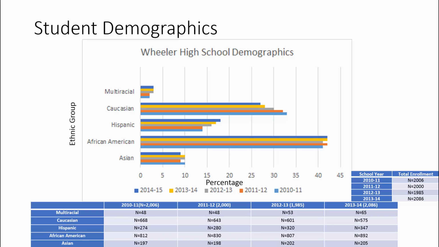As we look at the data, between the school year of 2010 to 11 and all the way to 2012 and 13, the school had a trend of losing students. The student population went from 2006 down to 1985. You also notice that African American students, along with Caucasian or white students, make up a majority of the population.